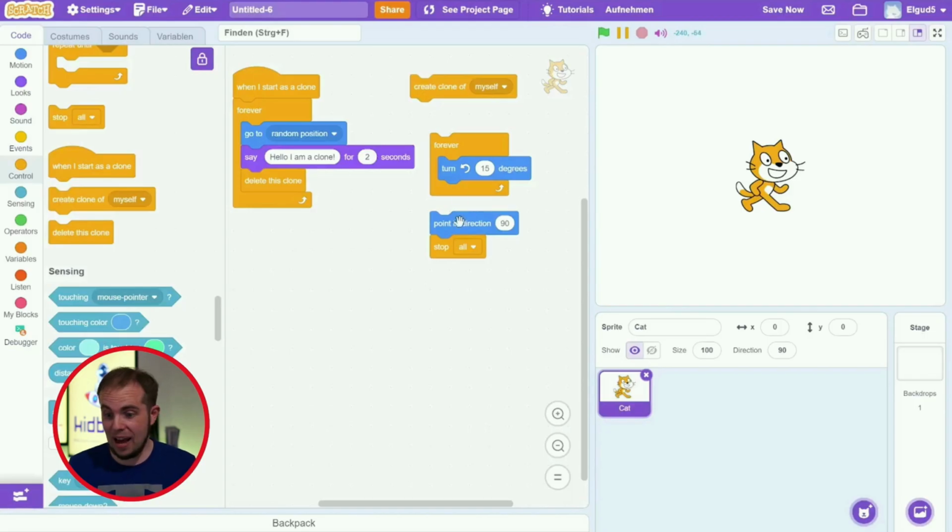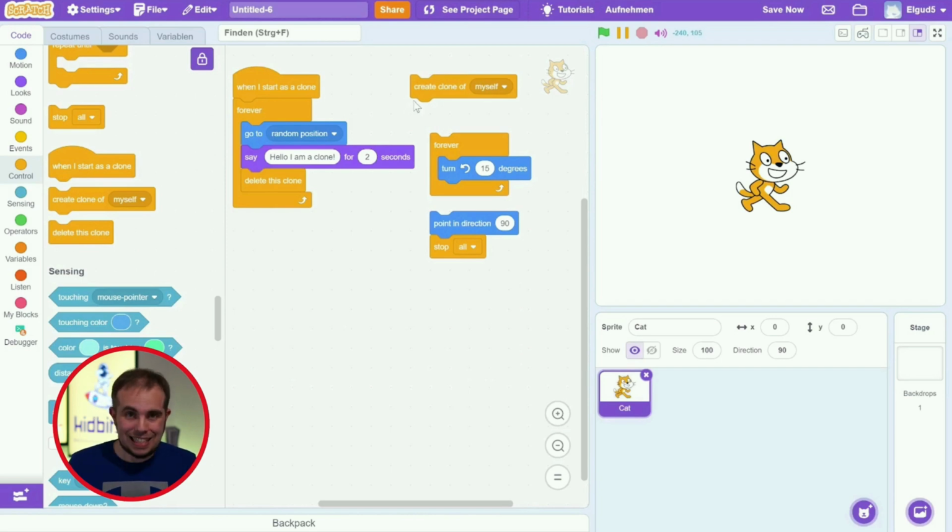So here we are back in our editor, and as you can see I prepared something again so I can better explain to you what these commands are doing. And I'm going to switch up the order. So we're not going to go stop all, when I start as a clone, create clone of myself, and delete this clone. But instead we're going to start with create clone of myself.